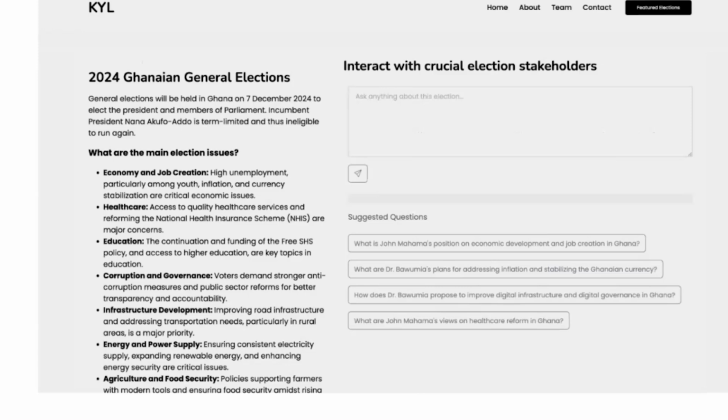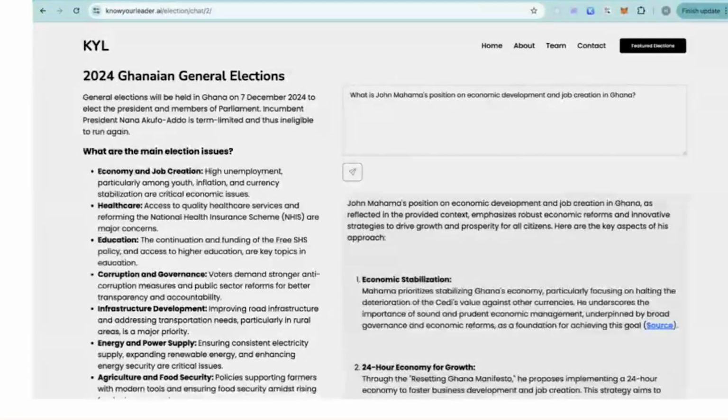You know, what are the main election issues? This prompts users to understand the major issues, and it allows you to know the kind of questions that need to be asked as well. Apologies. And you have some suggested questions which are going to guide what you are asking from the chatbot.